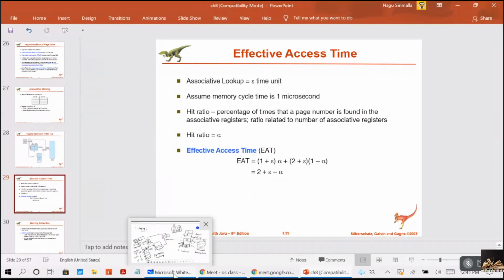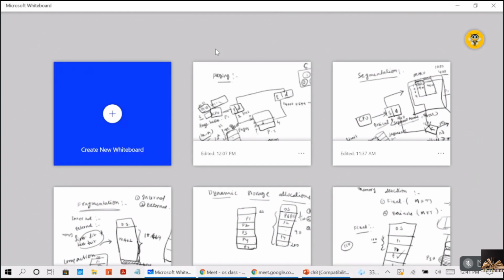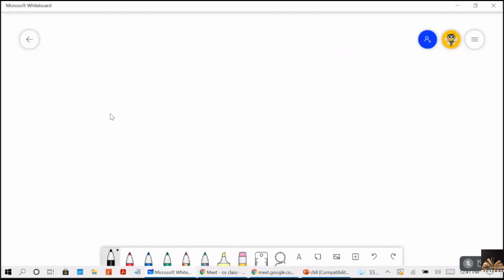You can draw this easily. It is the total of both hit ratio and miss ratio. Say the TLB hit ratio is 80%.